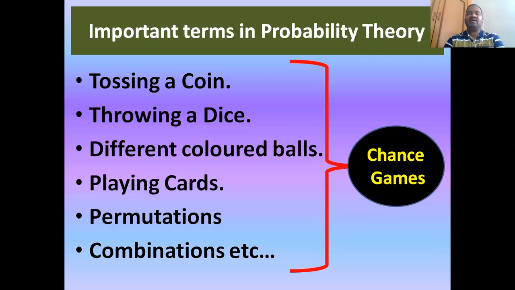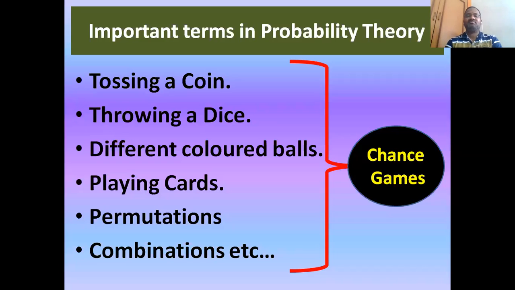It can study the chance of occurrence of an event: chance, possibility, certainty, otherwise impossibility, uncertainty. Such things can be studied together with the help of probability. Hence probability theory is very closely connected with chance games.